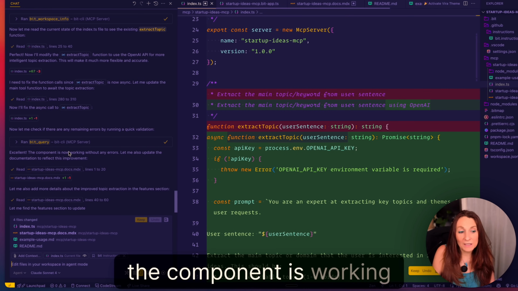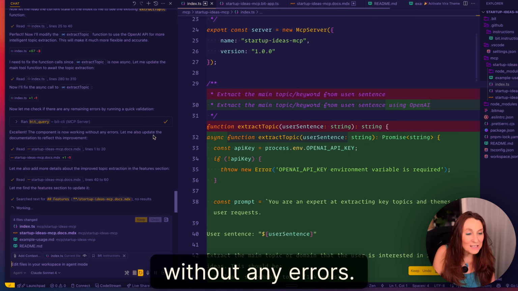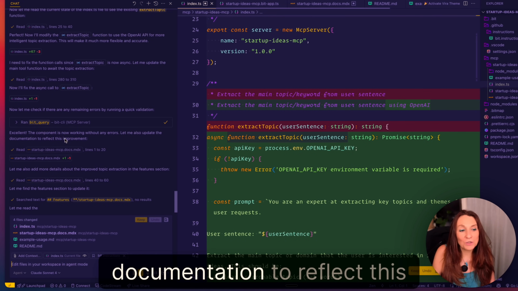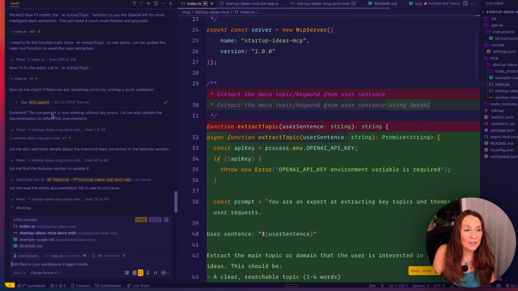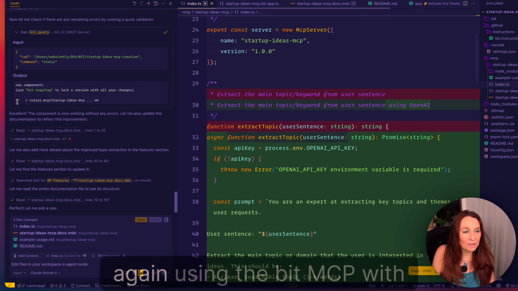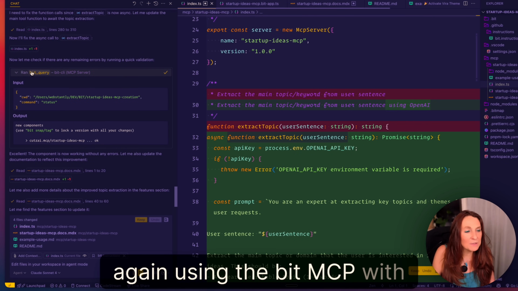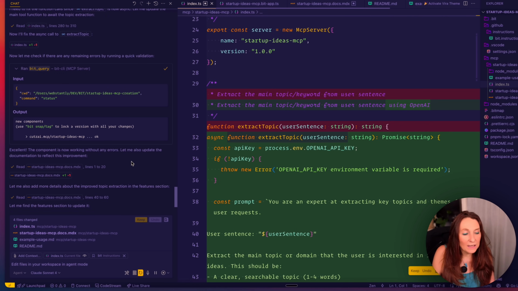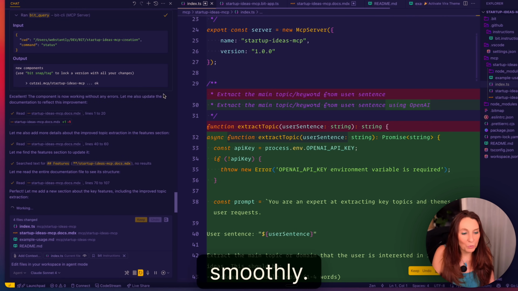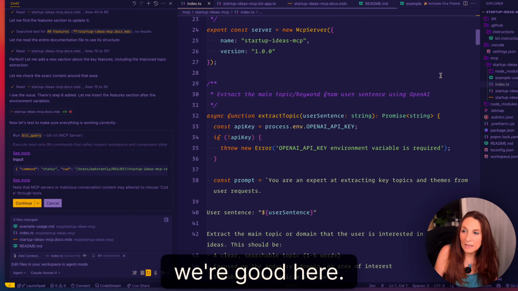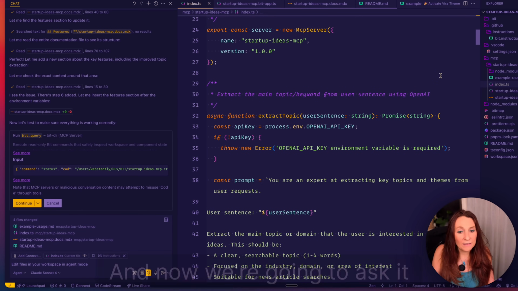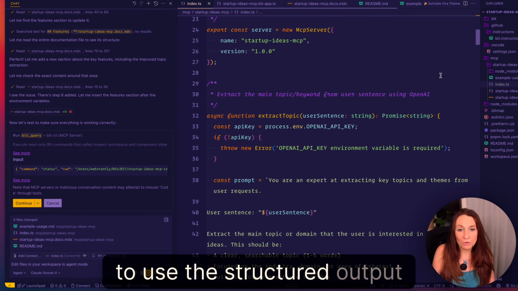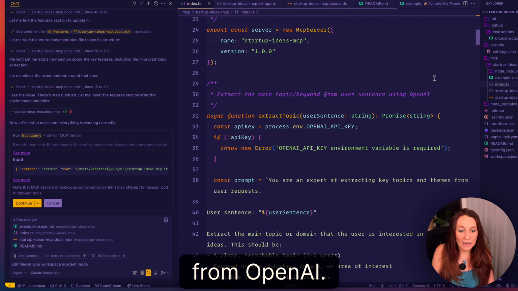Okay, I'm using the Bit MCP. Okay, the component is working without any errors. Let me also update the documentation to reflect this improvement. And as you can see, it is again using the Bit MCP with Bit query, and everything is working smoothly. Okay, we're good here, and now we're going to ask it to use the structured output from OpenAI.